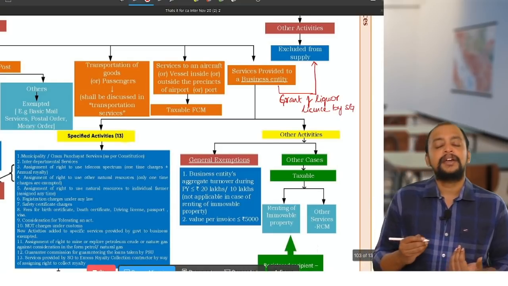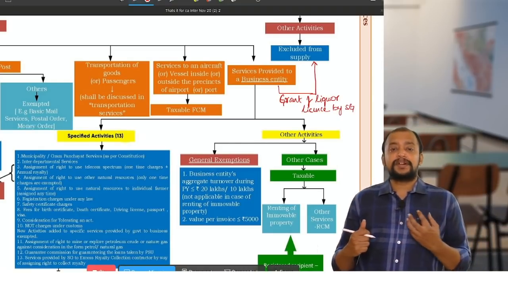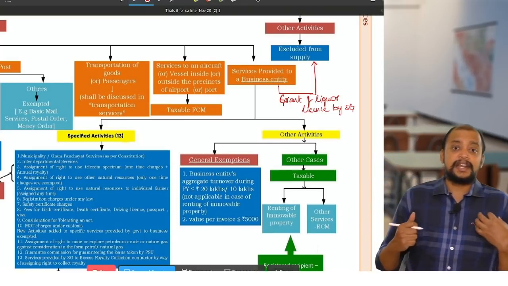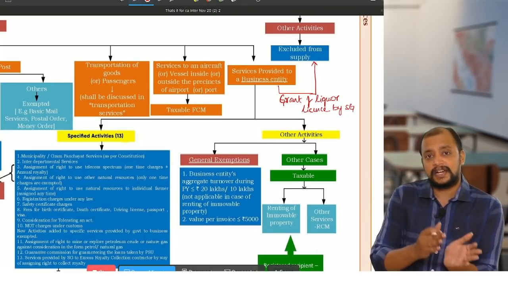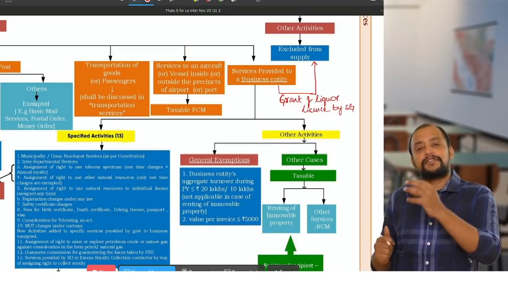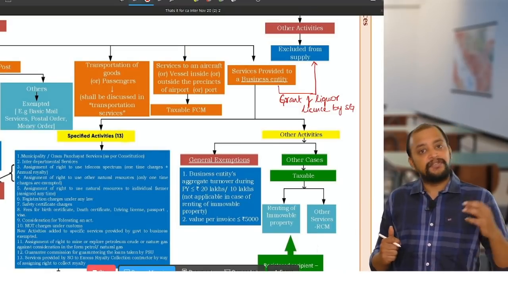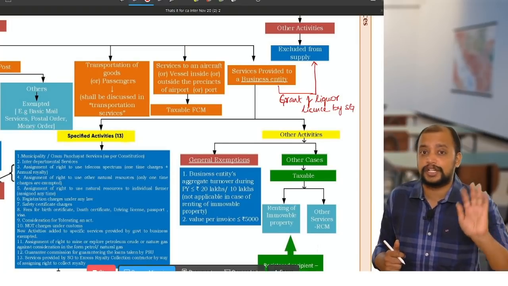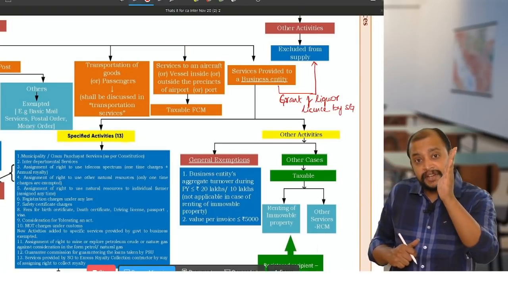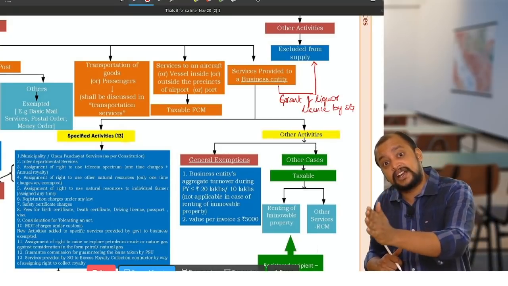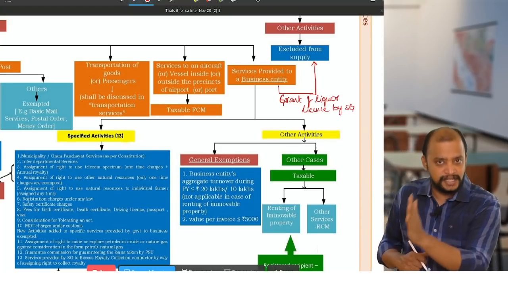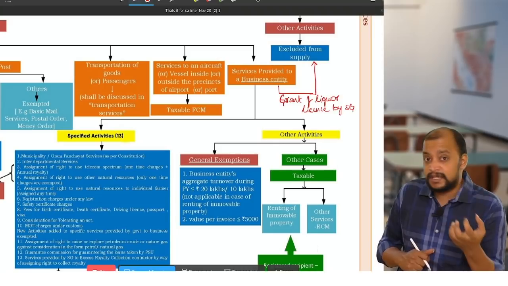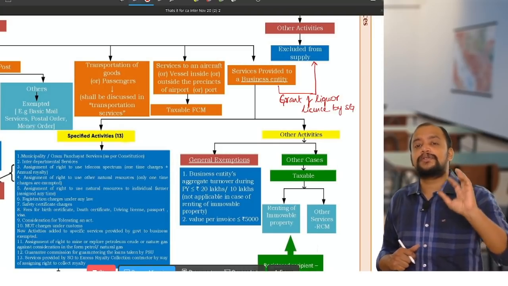Now listen, sir, what if one person has got the liquor license and that person is selling the liquor license to another person for which he gets some consideration? Whether it will be excluded from supply or not, that is not excluded from supply. Only when government is granting the liquor license to the business entity and the government gets some money, that is excluded from supply.